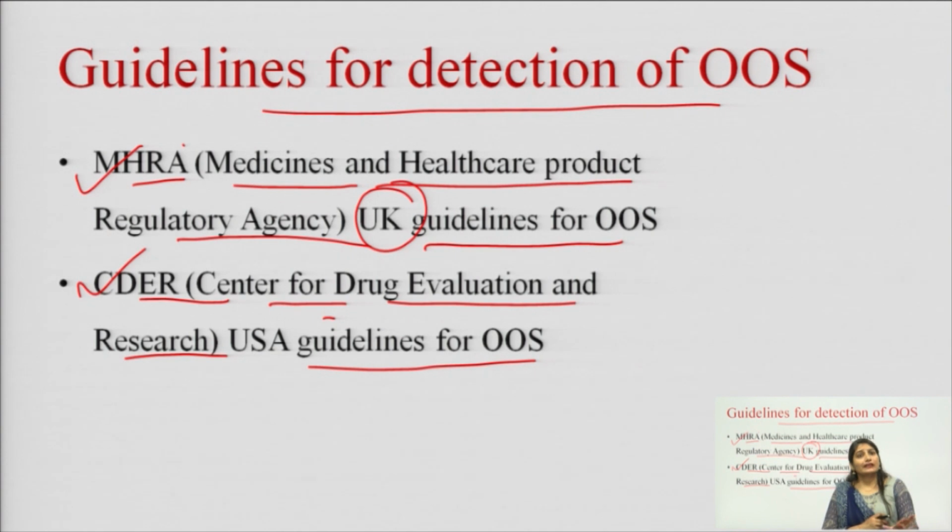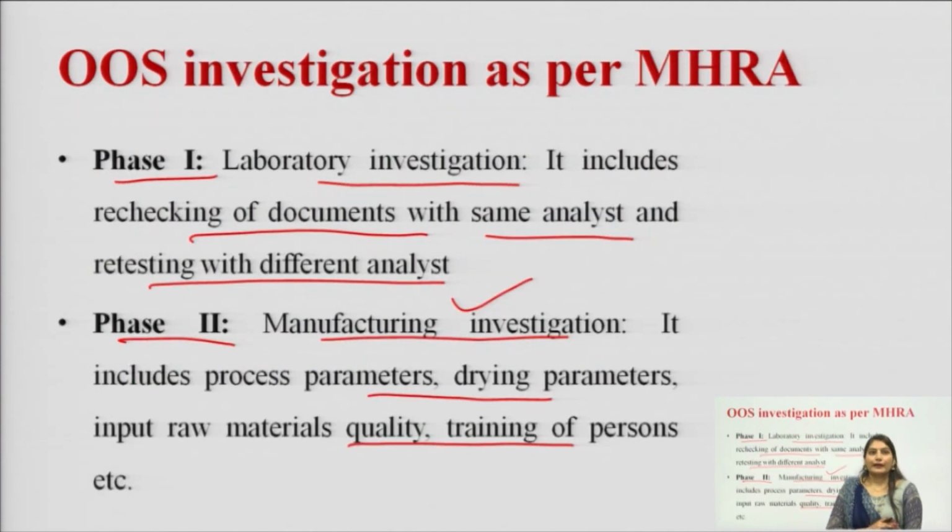Last are the guidelines for the detection and investigation of OOS. There are two types of guidelines for the investigation of OOS. These are the MHRA UK guidelines for OOS, and second, the CDER USA guidelines for OOS. MHRA is the Medicines and Healthcare Product Regulatory Agency, and CDER is the Center for Drug Evaluation and Research. In the MHRA guideline for OOS investigation, there are three phases of investigation.